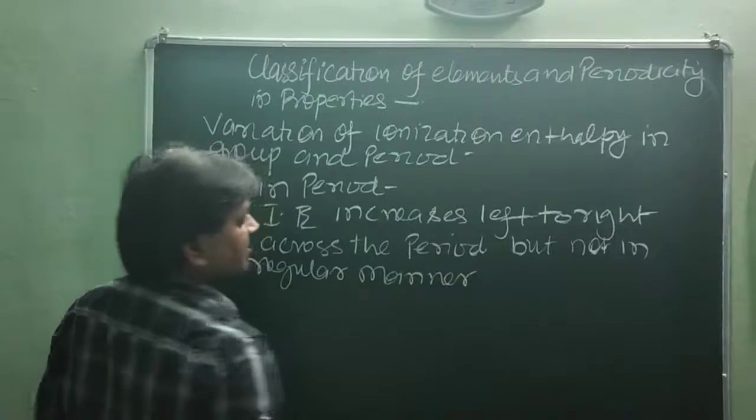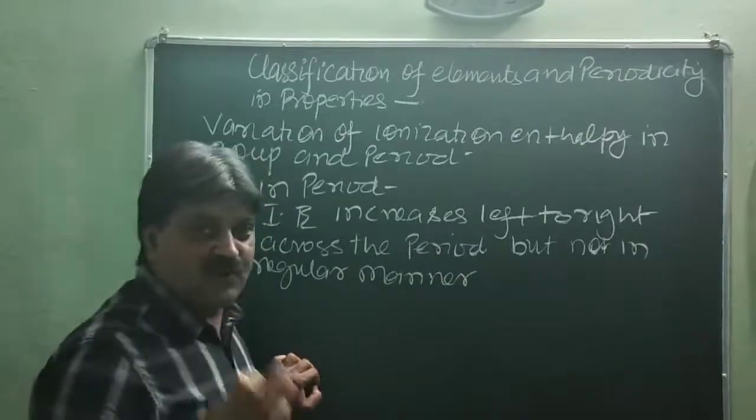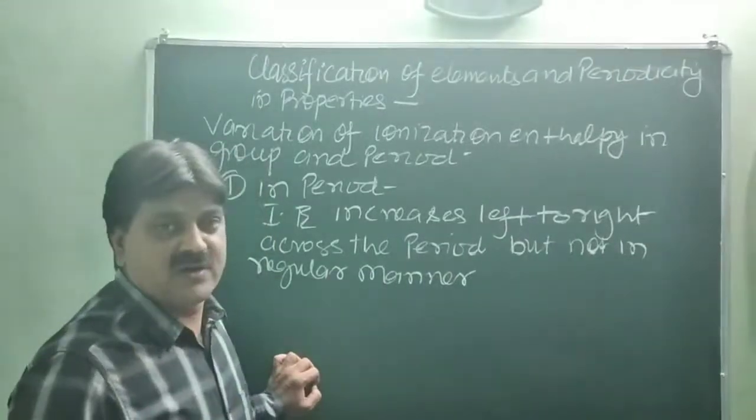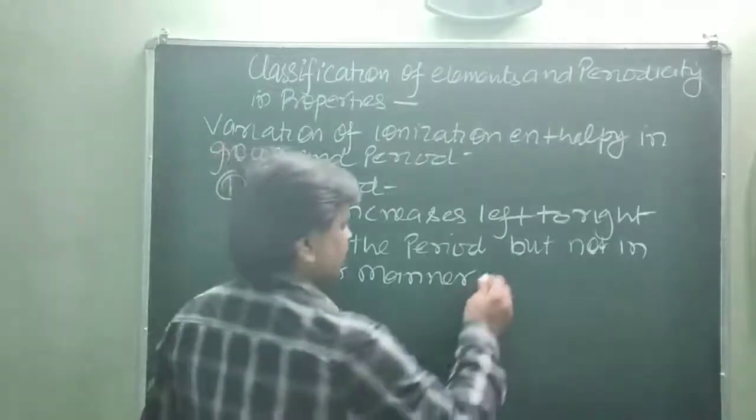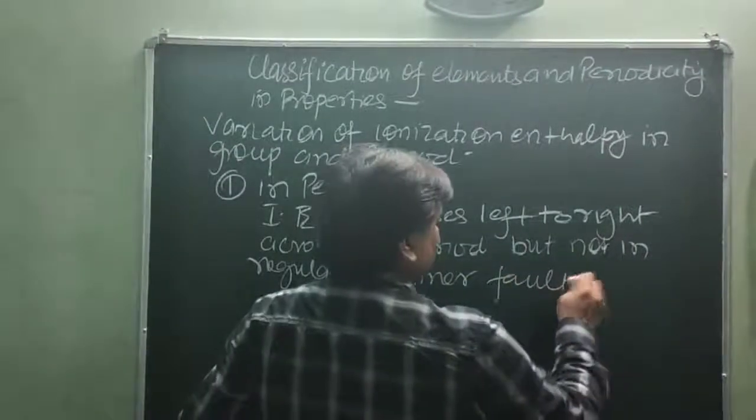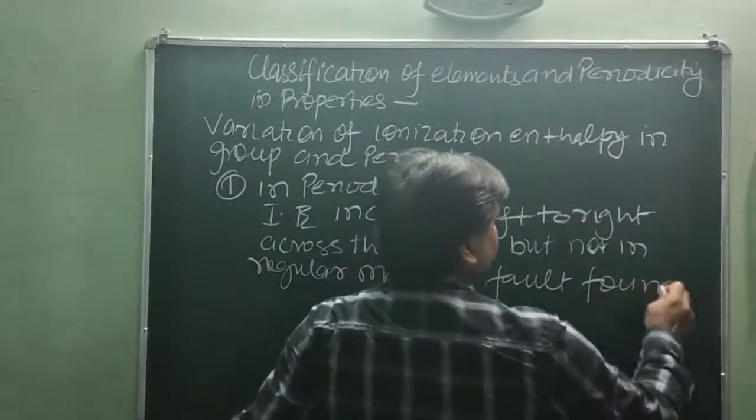Actually, the fault is found at two positions when going left to right across the period.